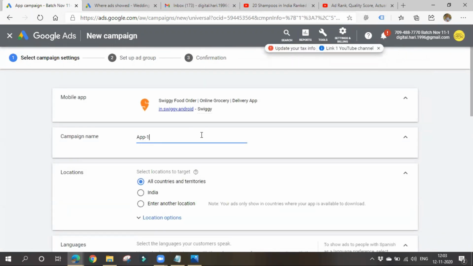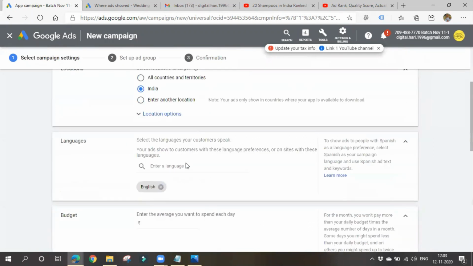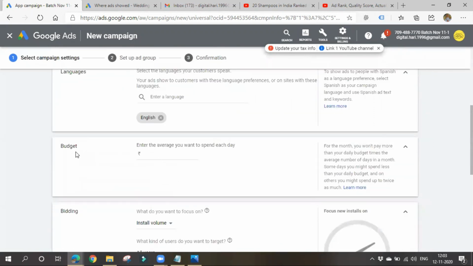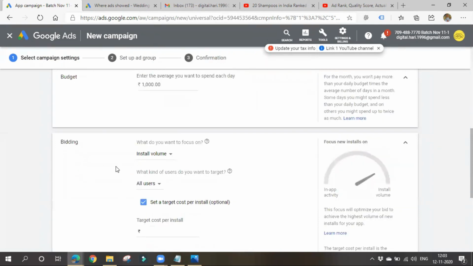So app 11 to 1 something I'll choose. Here also you can choose location and device and all. Languages, budget: how much amount you want to spend each day, 1,000. Here you will be paying Google CPI, cost per install. Once people install your app, they'll pay you. Bidding is install volume, by default it is set.